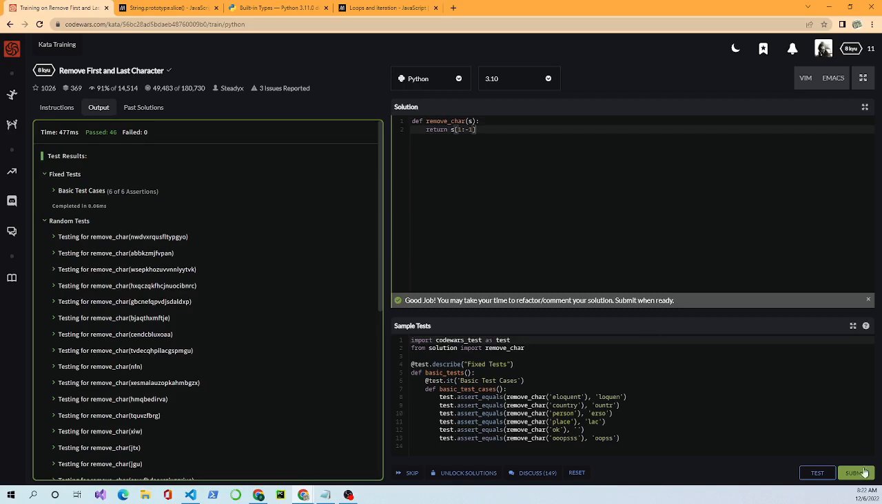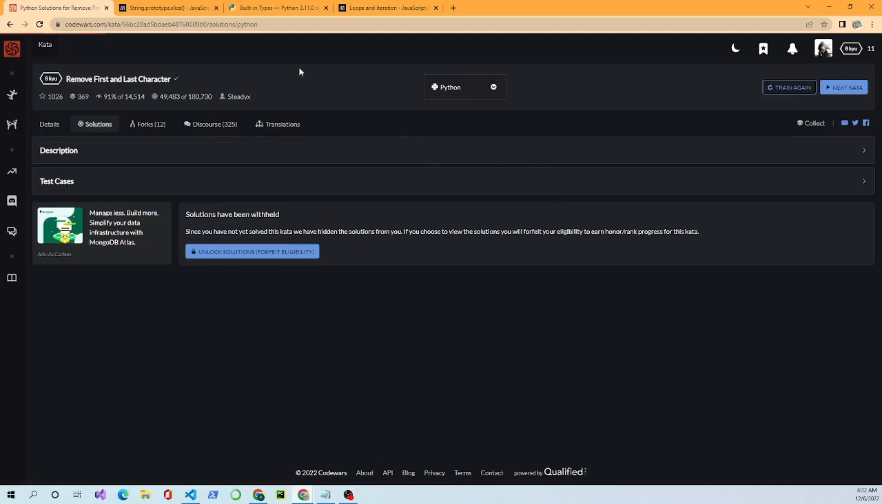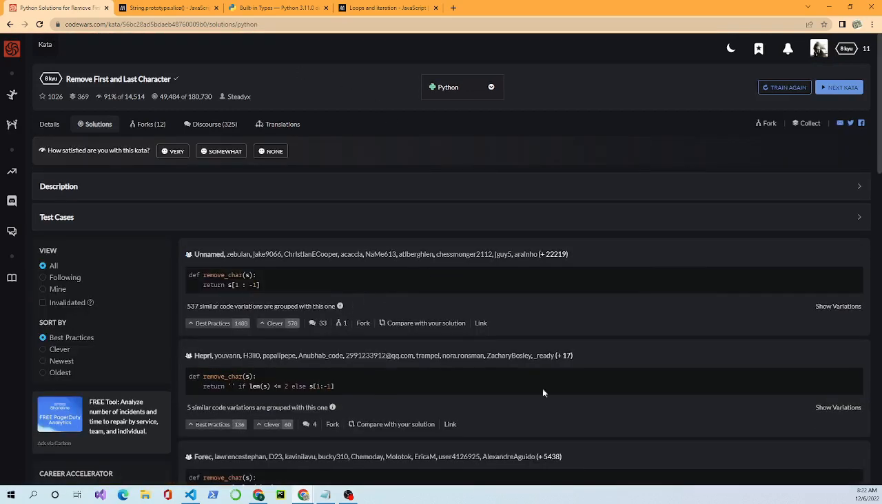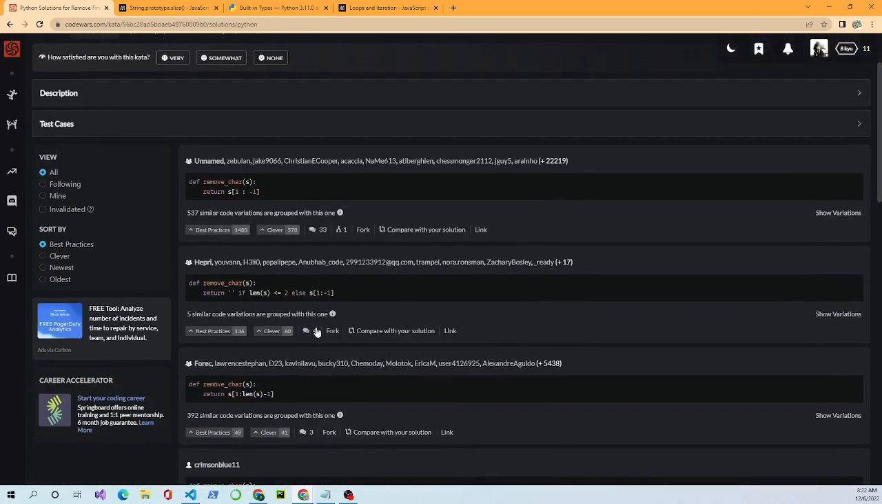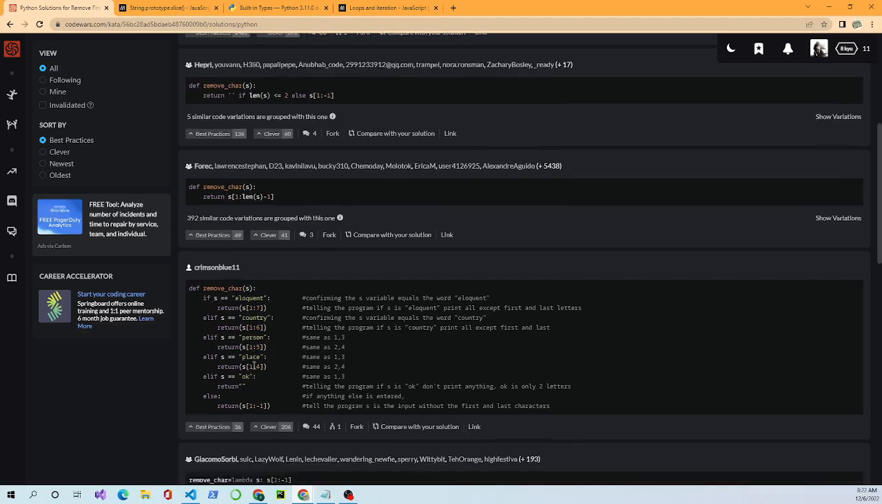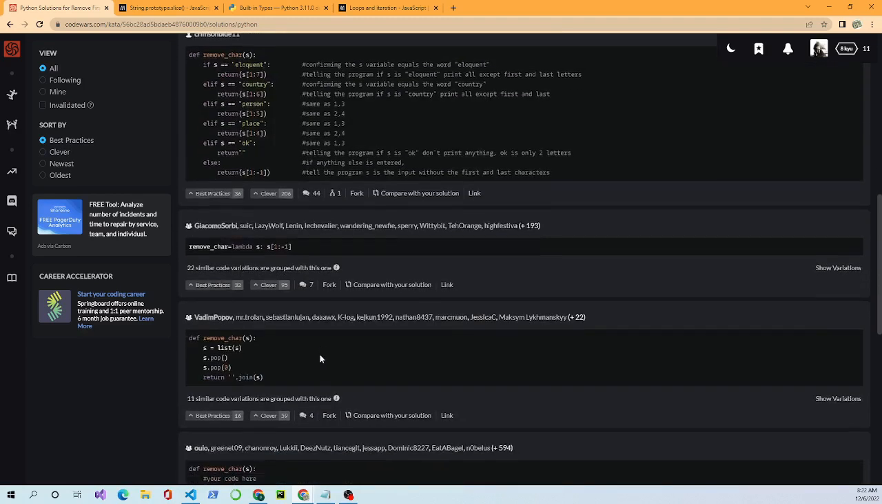And that's what the goal is. And you see the last way I did it is actually the preferred method, or the most popular method in Python to do that. But if we scroll down through here, you see there's lots of ways. Someone did an if-elif statement. People get creative in these things.